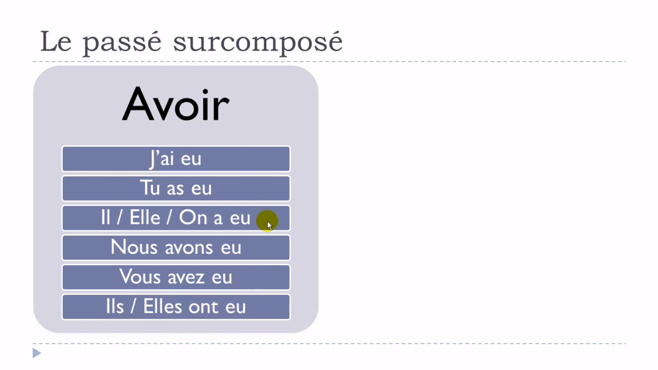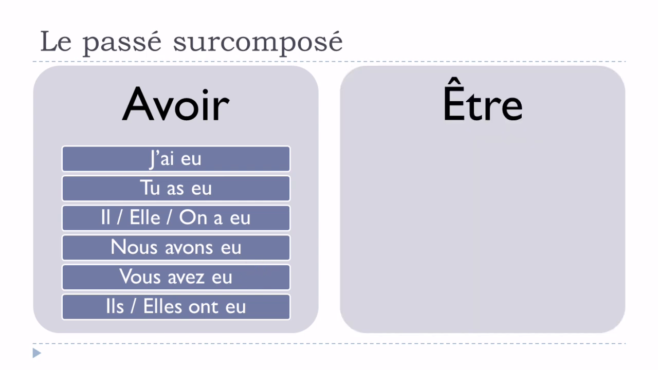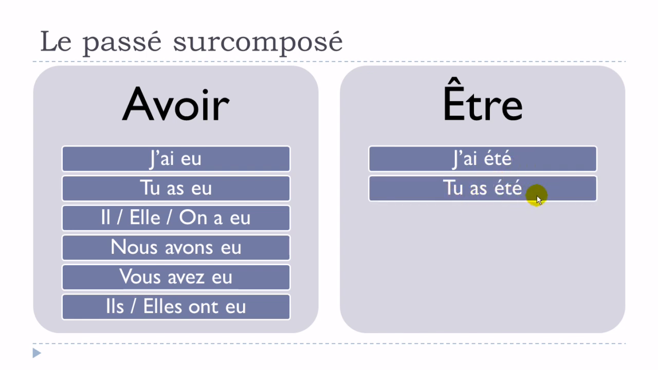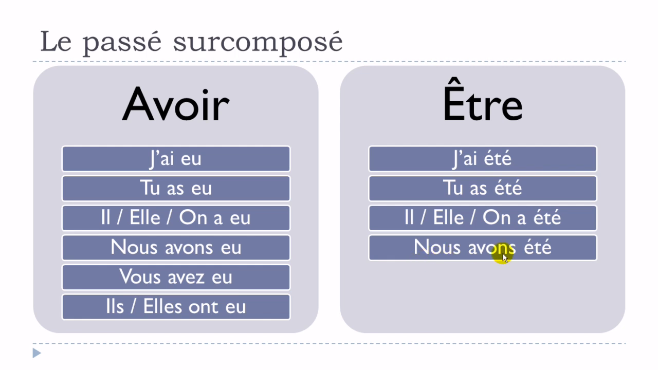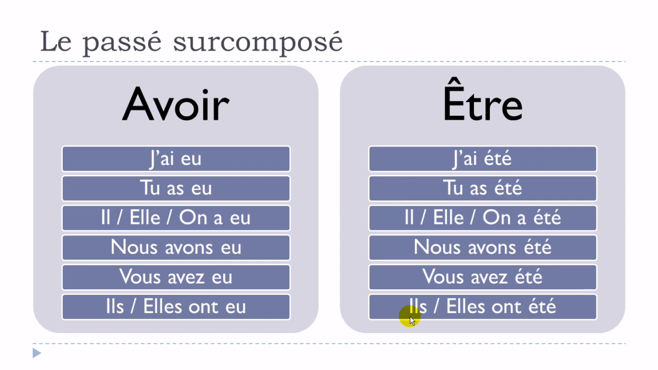Okay, so it will be our first part of this passé surcomposé, and then the second part will be être, in some cases, as we saw previously. And être goes like that, j'ai été, tu as été, il, elle, and on a été, nous avons été, vous avez été, ils ont été, elles ont été. Okay, so same thing here. So it will be our first part for the exceptions that we saw previously.